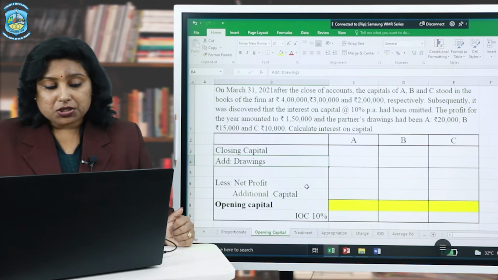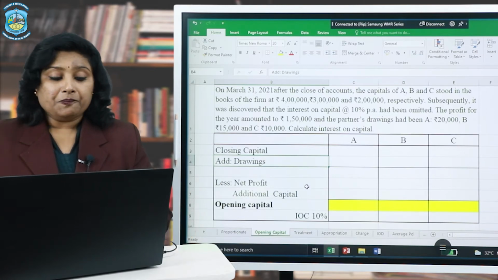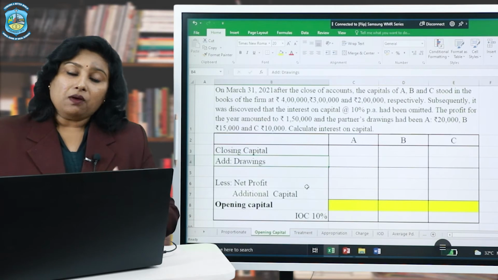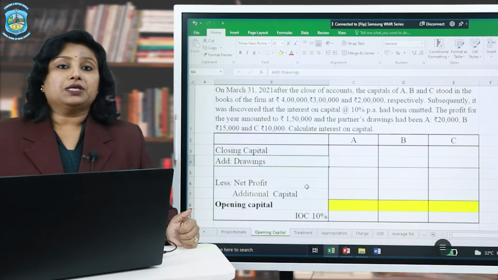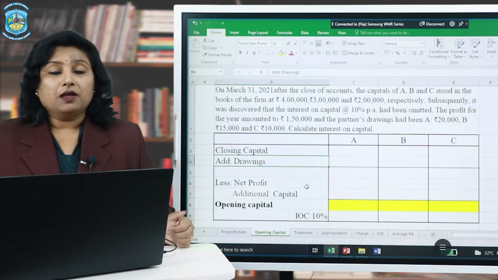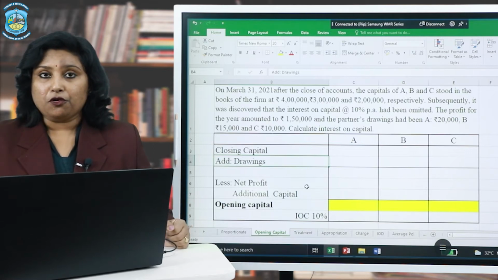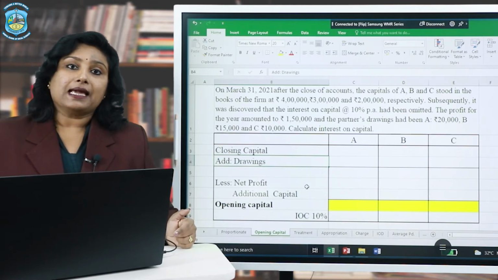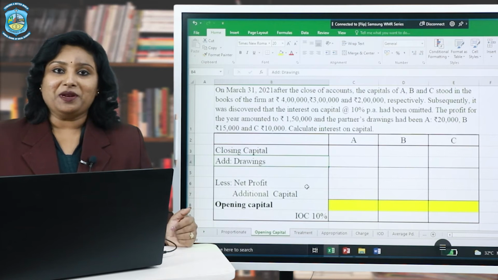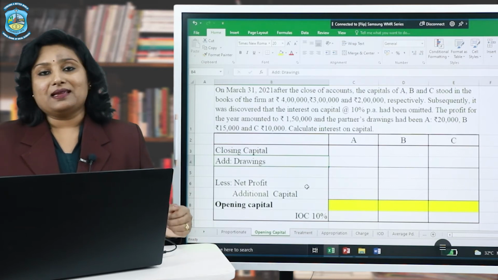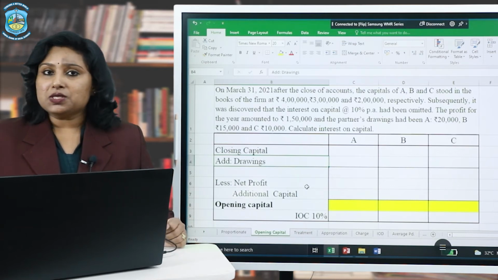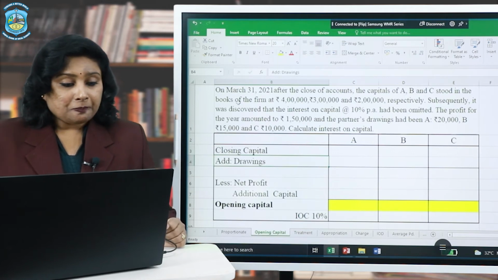Therefore, the distribution of net profit during the year will be deducted, and also if any capital contribution has been made by any of the partners, it will also be deducted. Therefore, following the reverse calculation method, we can reach the opening capital very easily, and then we can calculate the interest on it. So let's go through this example and learn it.